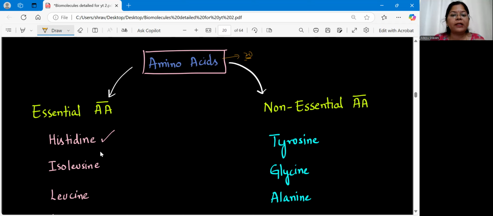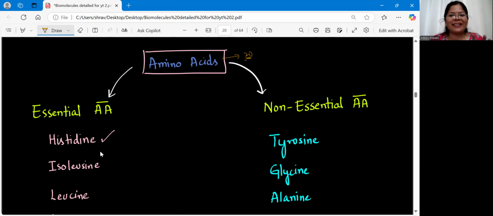But all these 20 amino acids are not synthesized in our body. Only a few of them will be synthesized and a few we have to take from our diet. Clear? So the ones which are synthesized in our body, obviously they are non-essential. Can we say like that? But we have to say like that, isn't it?